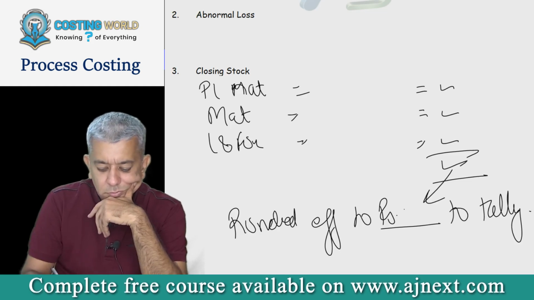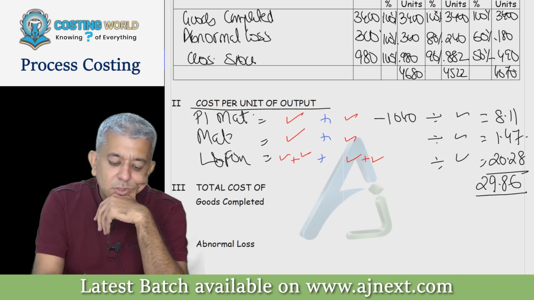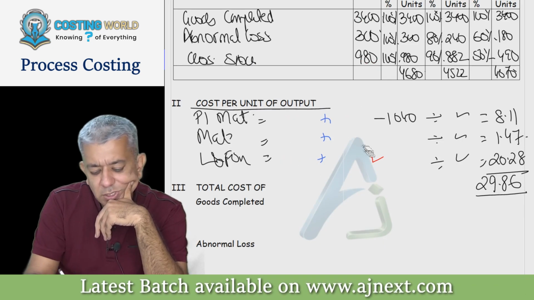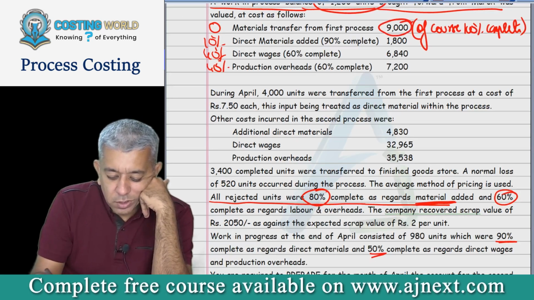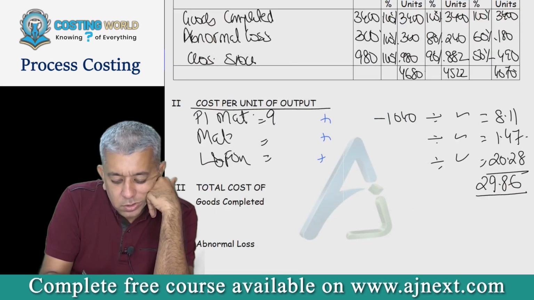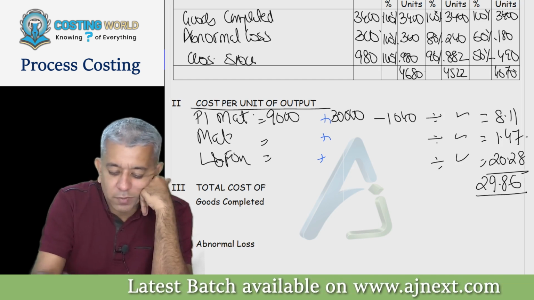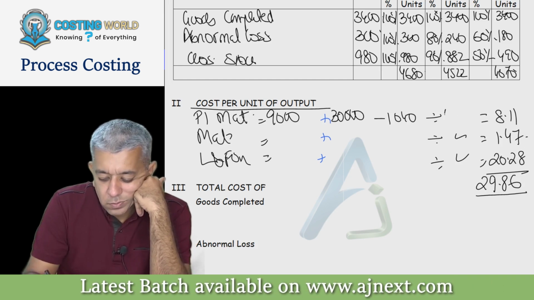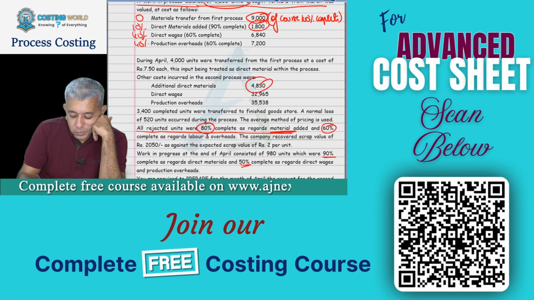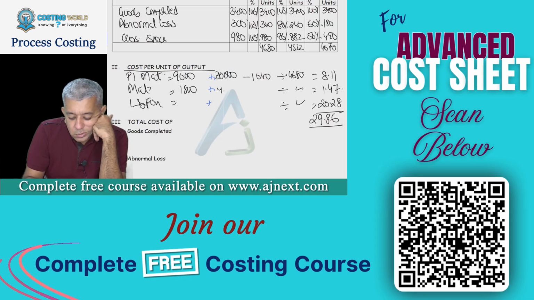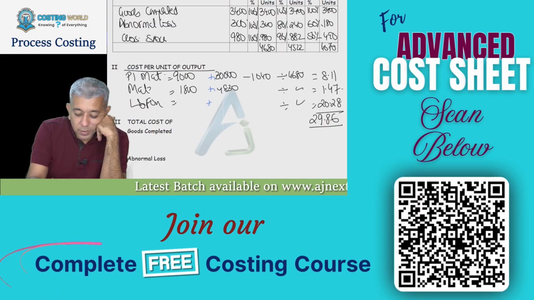Sir, can you please show the calculation once of P1 material and all the other material? But it is the same thing that we are doing since yesterday. Same thing only. You combine this cost with the 30,000 rupees. 9,000 plus current period's cost less 1040 divided by 4680. Material 1800 plus 4830. You should be able to do it. Divided by 4522.